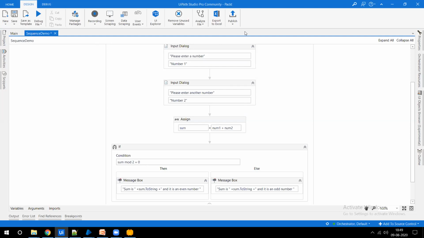So that is the cost of UiPath. And if I go with Blue Prism with the same number of bots, it would not go beyond $30K.